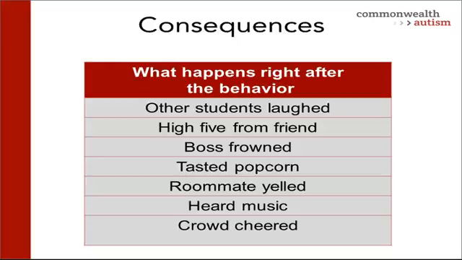Some examples of consequences, things that happen right after the behavior, might be other students laughing, a high five from a friend, a frown from your boss, you tasted popcorn, your roommate yelled, you heard music, a crowd cheered. Some of these things are things we might consider good or bad, but regardless, the consequence is purely just what happens after the behavior.